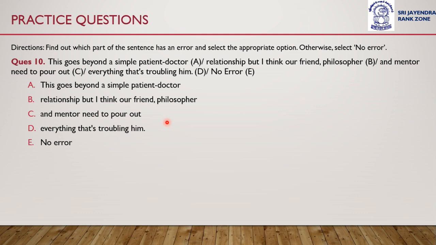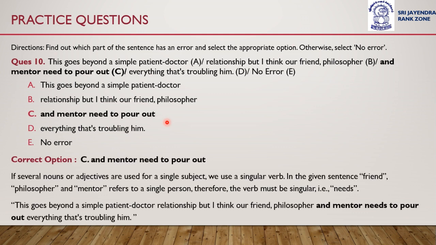So the correct answer to this question is option C, and mentor need to pour out. Error is in the sentence and mentor need to pour out. If several nouns or adjectives are used for a single subject, we use a singular verb. In the given sentence, friend, philosopher, and mentor refers to a single person. Therefore, the verb must be singular, that is, needs. And mentor needs to pour out. Instead of need, needs should have been used.